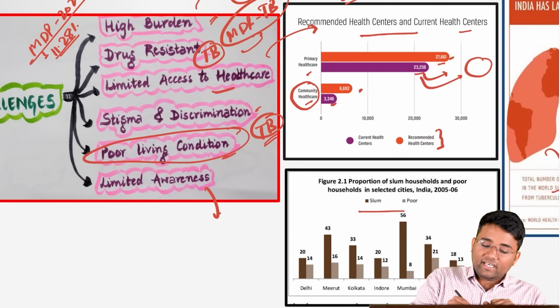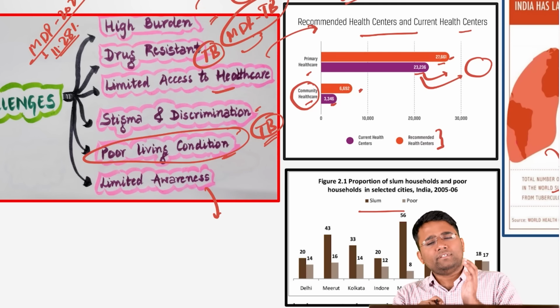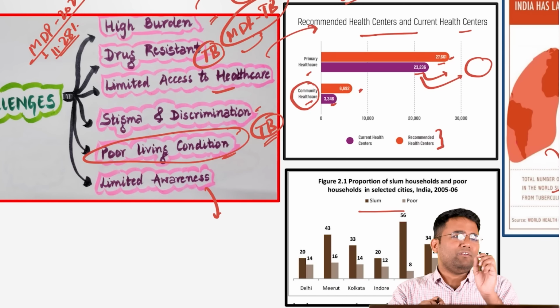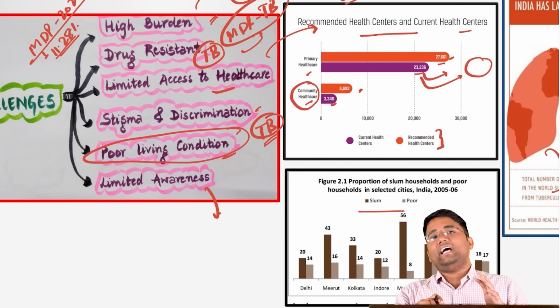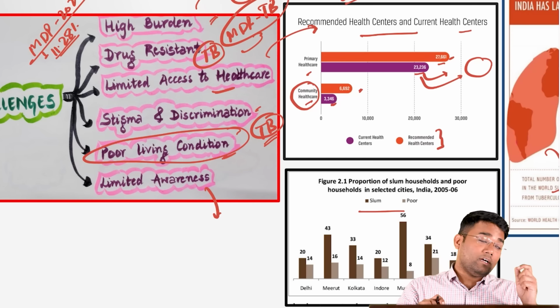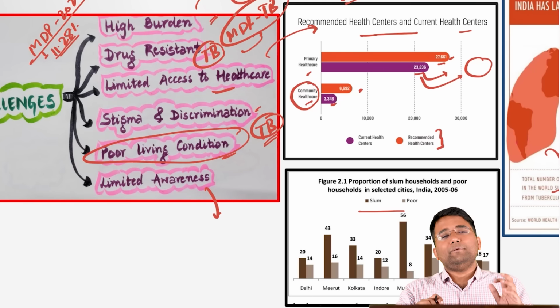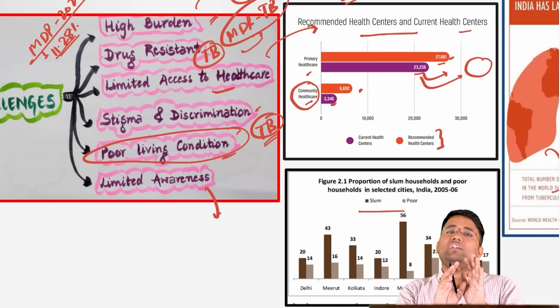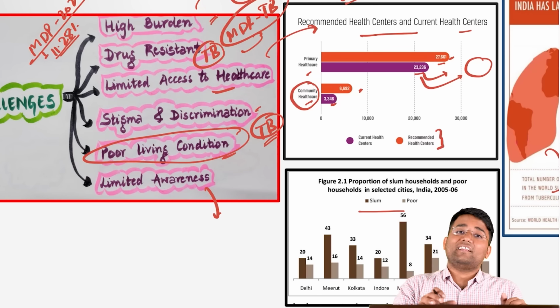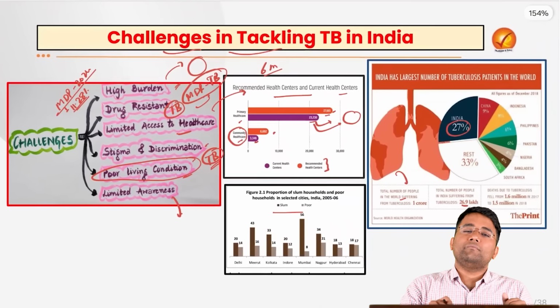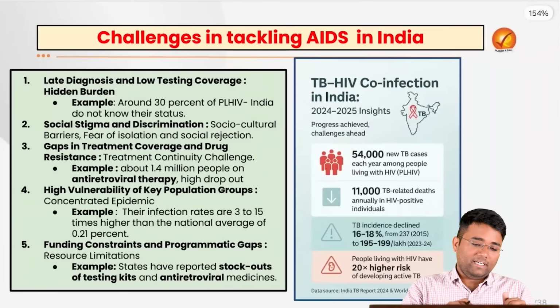Also, limited awareness with regard to the TB disease and the importance of completing the course. For example, whenever a person starts taking antibiotic drugs, the symptoms subside. The coughing, etc., reduces, and people presume that they are already 100% cured. And that is the reason this multi-drug resistant TB is becoming prevalent in Indian society.